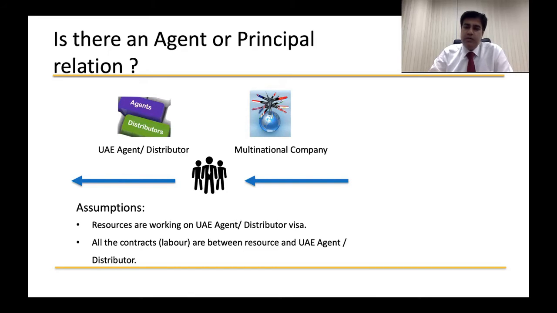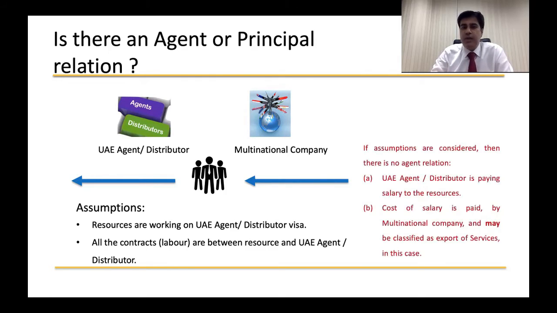Now let's look at what we just learned about an agent and principal. In this case, we cannot say these employees are working for the multinational company, because they are not employed or deployed by the multinational company. These resources are employed by the UAE agent or distributor. Since they are employed by the UAE company, based on the assumptions we looked at, the UAE agent or distributor is paying the salary to the resources.